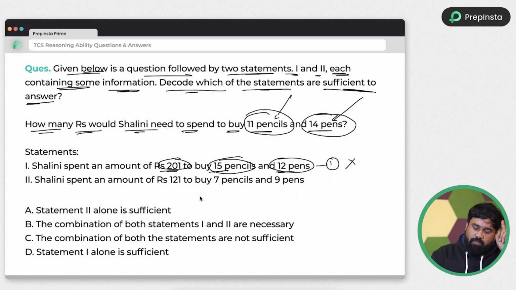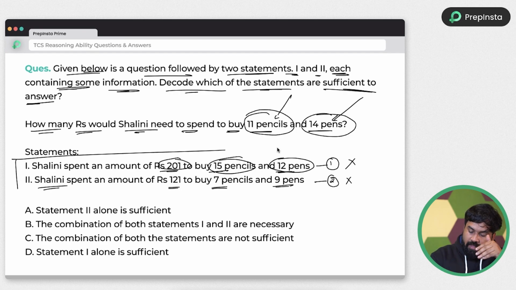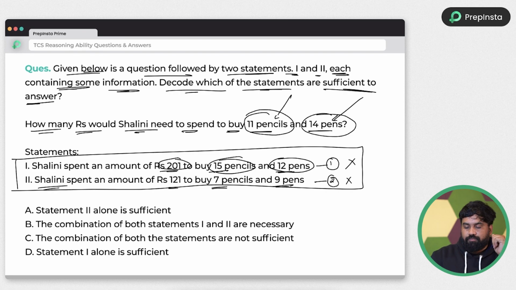Okay, let's go to the statement 2 alone. Shalini spent 121 rupees to buy 7 pencils and 9 pens. So statement 2 alone also. Don't look at the 1. Only look into the statement 2 alone. So 7 pencils and 9 pens, again two variables, we created only one equation. So statement 2 alone also not sufficient. Alone is not sufficient, then only join them together.